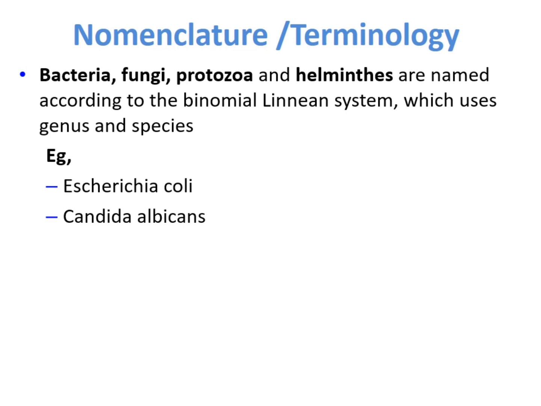It is a gram-negative bacteria, which has Escherichia as the genus and coli as the species. Then Candida albicans. Candida is the genus, albicans is the species. So in this same genus, different species can be there.